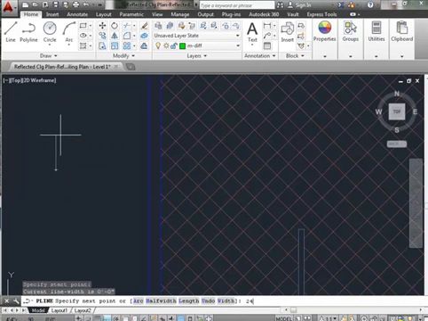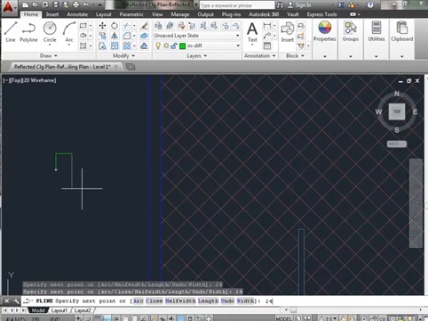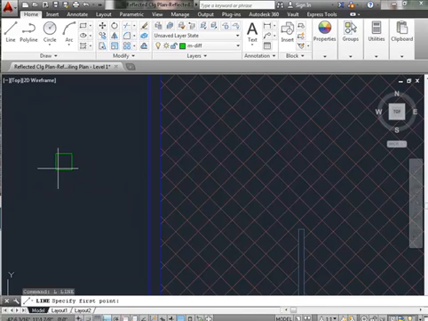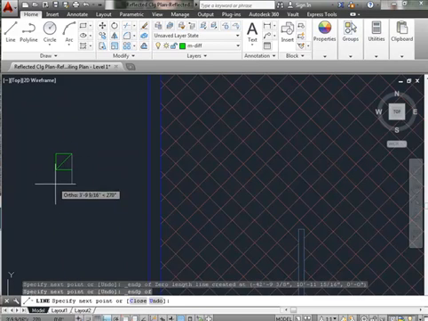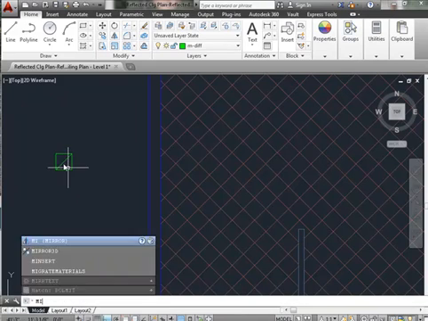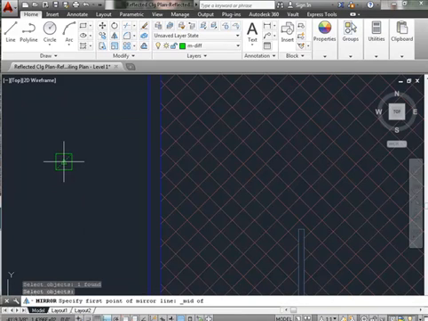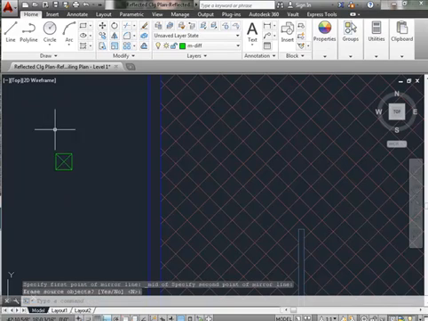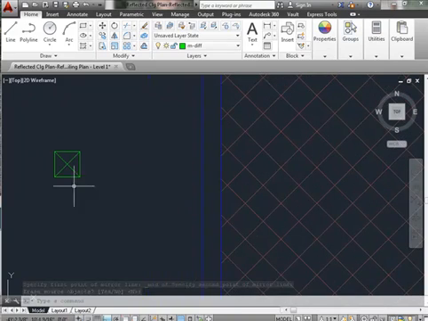24 by 24, close, and that would be my diffuser symbol. I'm also going to put in some text beside it, such as D1 and the air quantity, like 225 CFM.